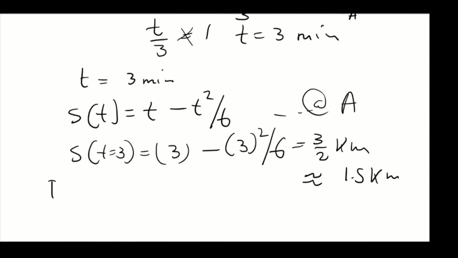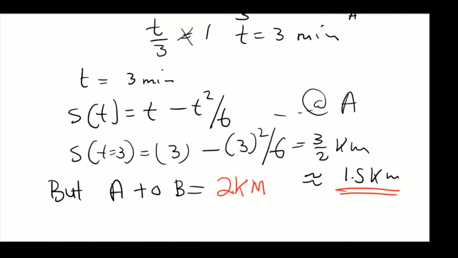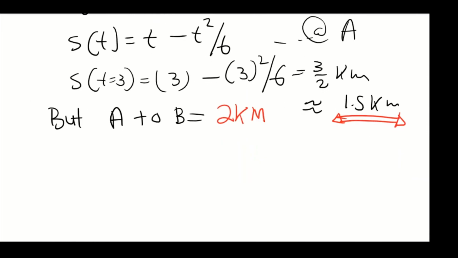But you need to remember that from point A to point B, the distance that was initially given is 2 kilometers, which means it takes 2 kilometers to move from point A to point B. But this bus is only going to be able to travel 1.5 kilometers. So this basically tells us that the bus won't be able to reach point B as the diesel leaks too much.